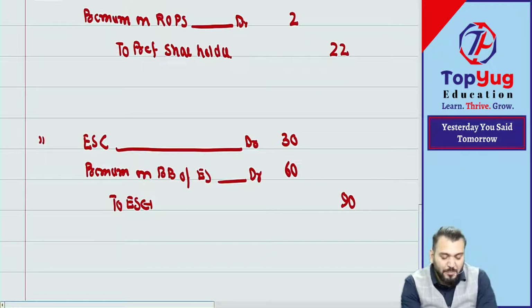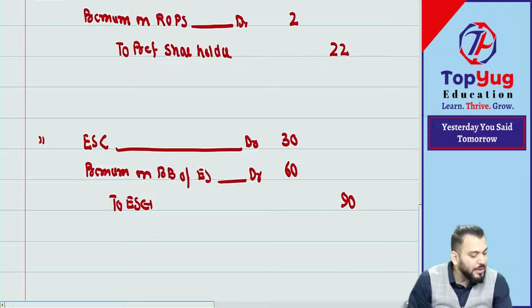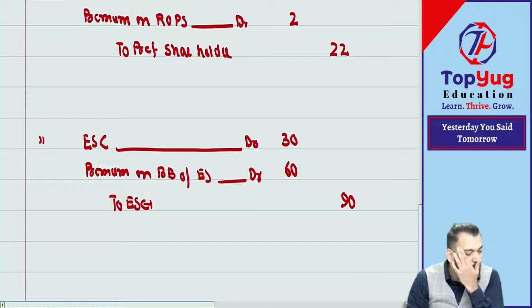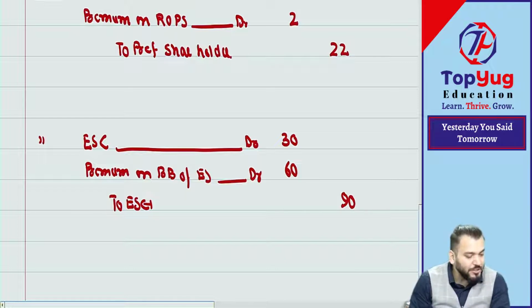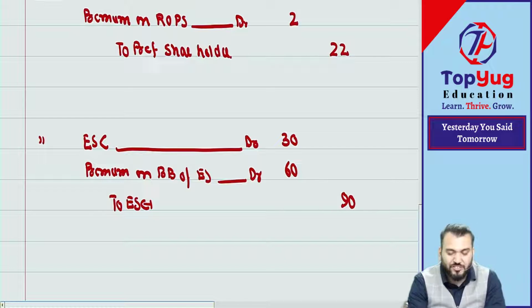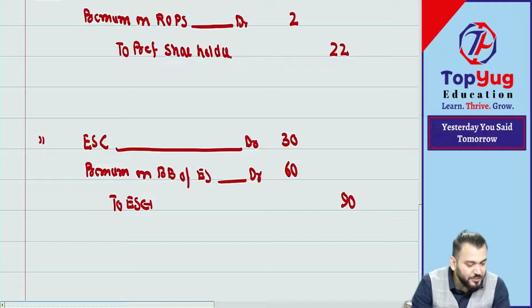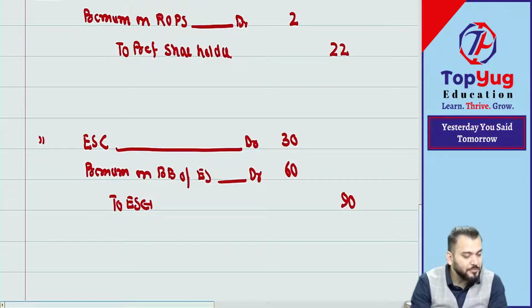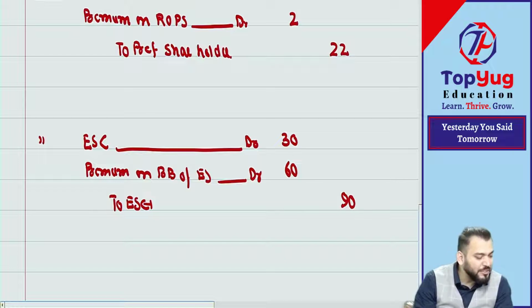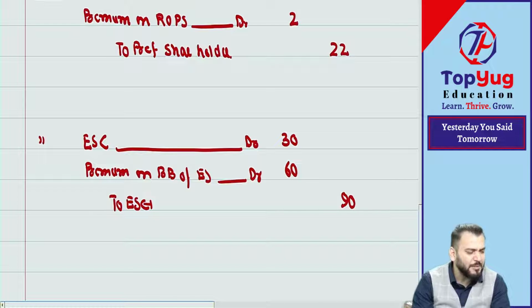This both premium will be written off. We write off against what? Do we have securities premium? How much securities premium we have? 60. But we want how much? 62. So we have insufficient. Yes, we have insufficient securities premium. Can we use free reserve? Yes, we can use free reserve to write off also. We can use capital reserve also to write this off.